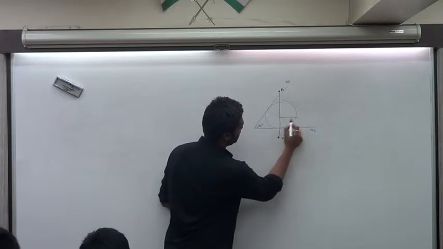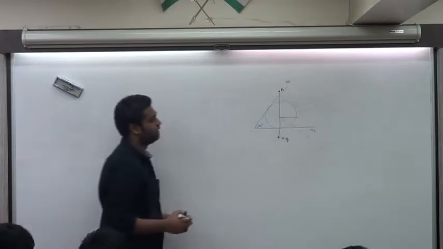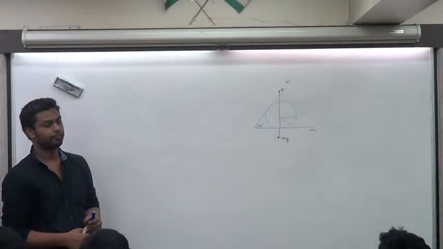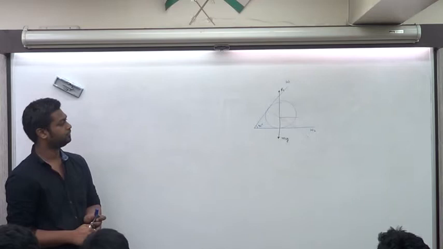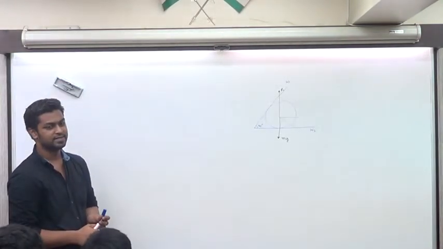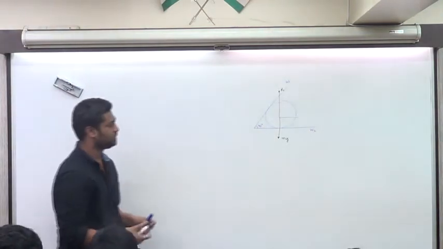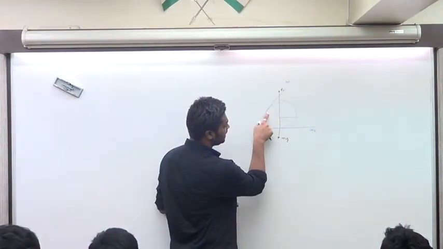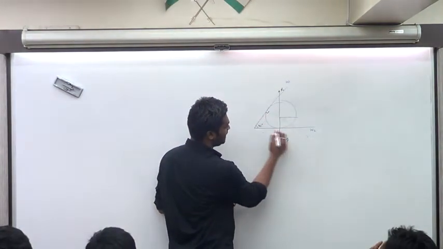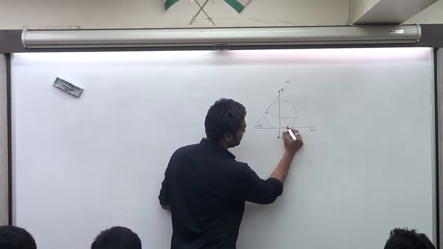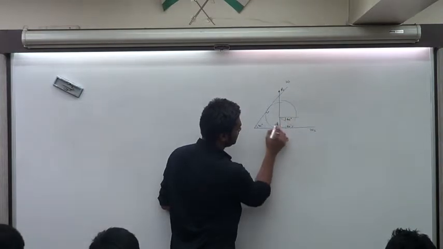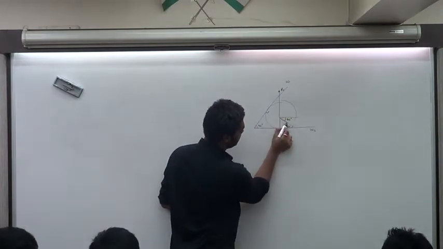What angle is it making with the horizontal? How much is this? आराम से देखो. 45. This is 60. Why should that be 60? Is it perpendicular to the surface? How much should this angle be? It should be 90 degrees. This is 30. This is 90. How much should this be? 60. This over here is 60 degrees. Can you see that it's an alternate angle? So this has to be 60 degrees to the horizontal. So this force actually is going like so.